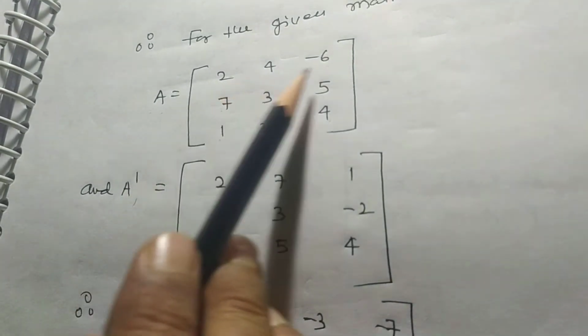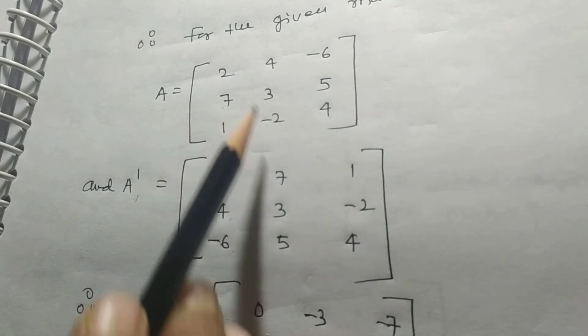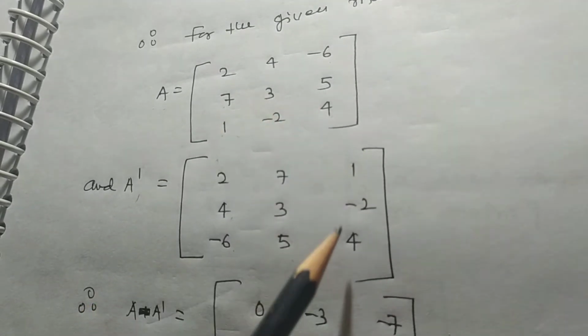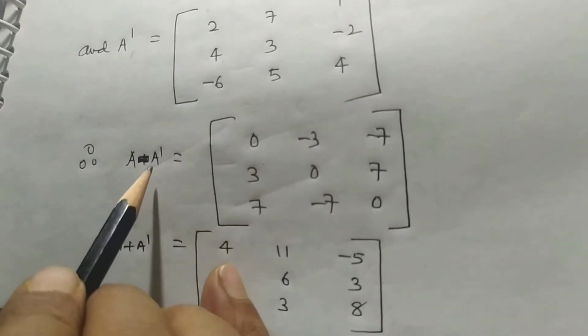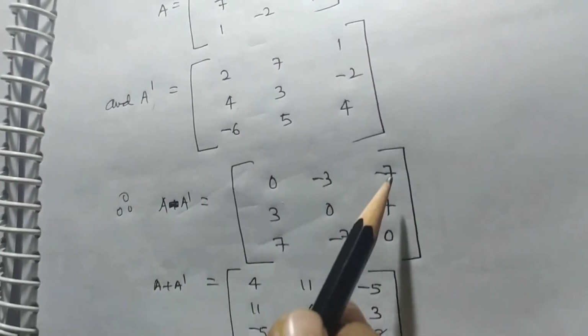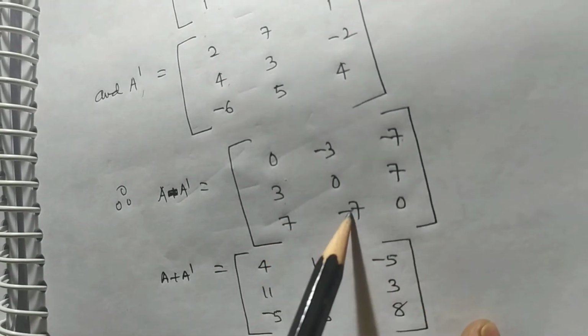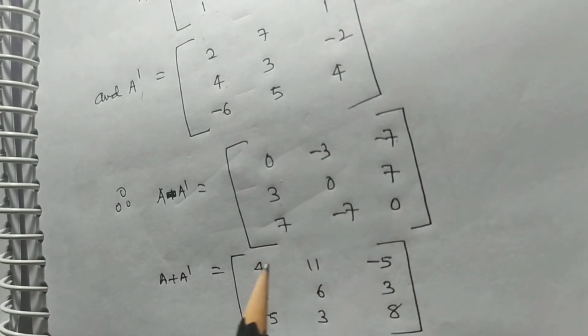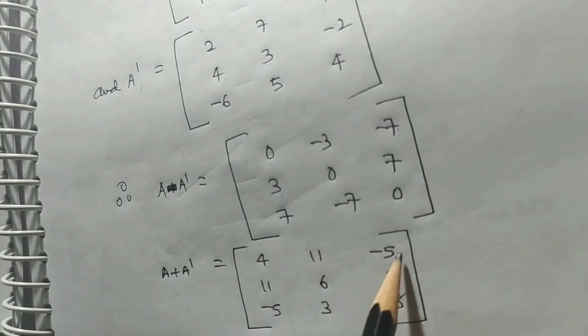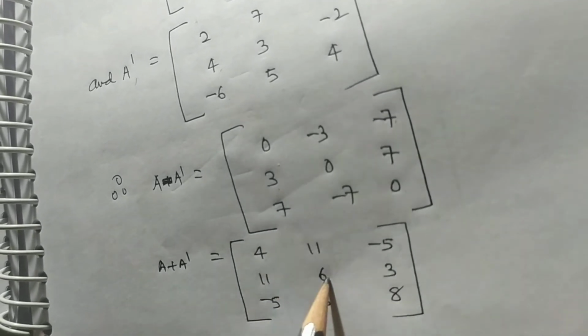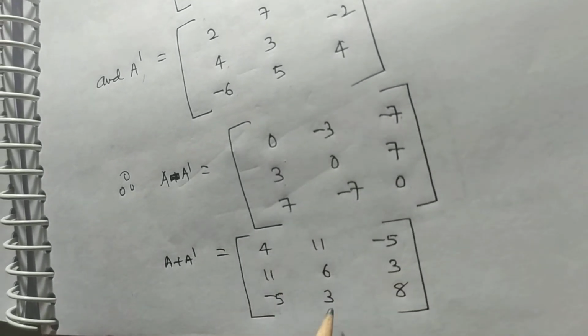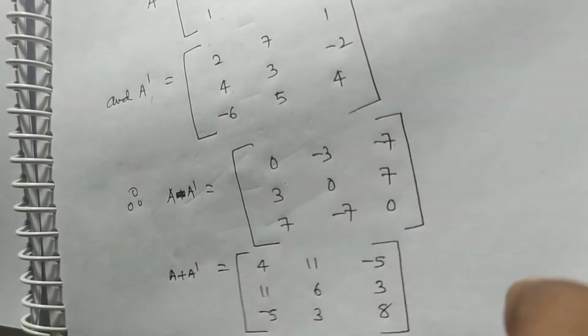For the given matrix A = [2, 4, -6; 7, 3, 5; 1, -2, 4], A' is [2, 7, 1; 4, 3, -2; -6, 5, 4], and A - A' is [0, -3, -7; 3, 0, 7; 7, -7, 0]. A + A' is [4, 11, -5; 11, 6, 3; -5, 3, 8].